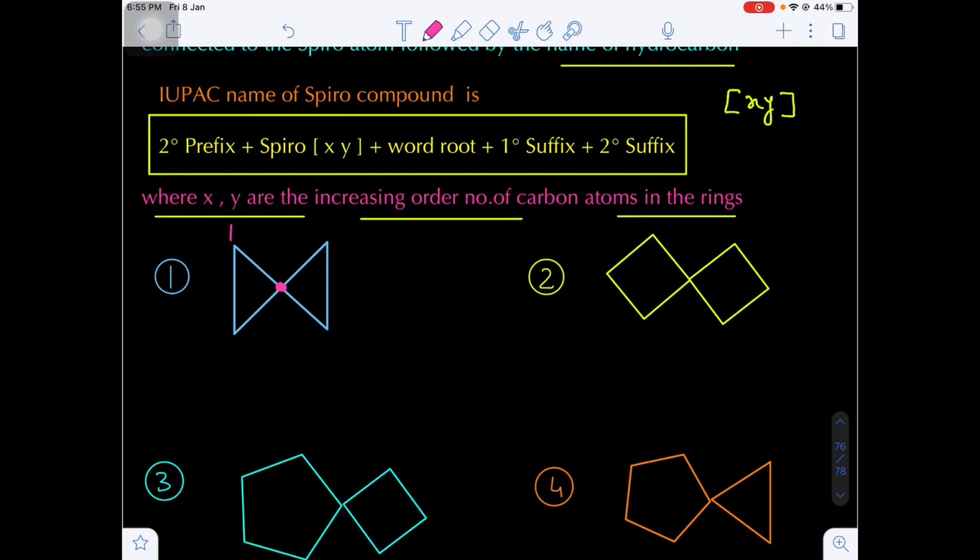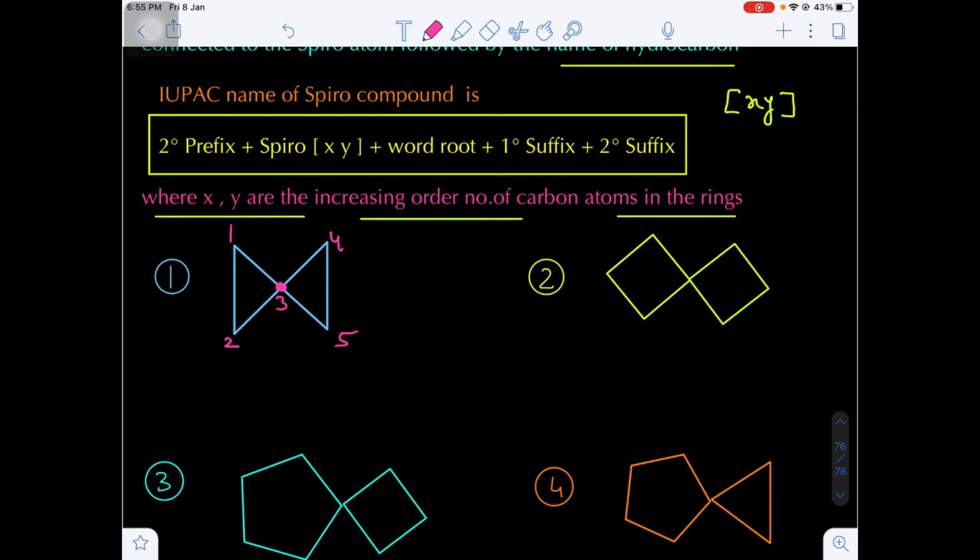Let's suppose I am taking this as the first atom. Go to the next atom. After that, come to the spiro atom, then the fourth one, and the fifth one. Here there is no ambiguity in giving the numbering, because there is no substituent, unsaturation or functional group. If a substituent, unsaturation or functional group is there, then we have to give the numbering to get the lowest set of locants. But the first number will be given to one of the rings, that should be the smaller ring. Are you getting my point?